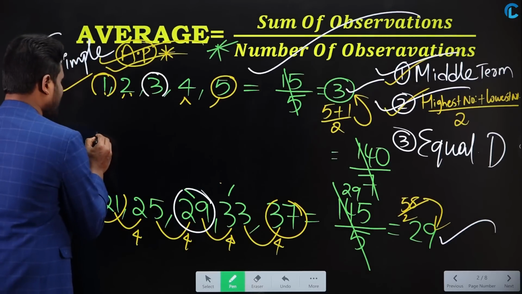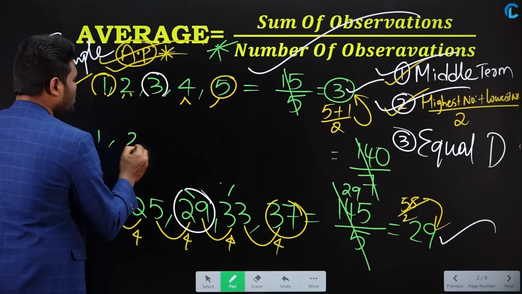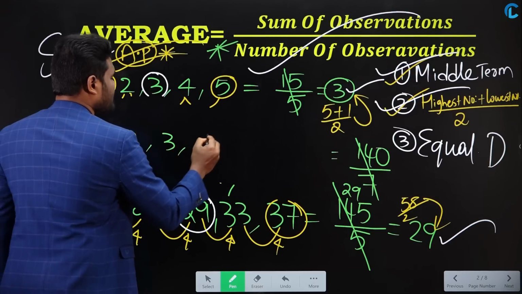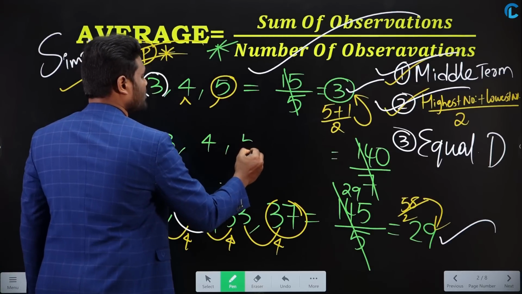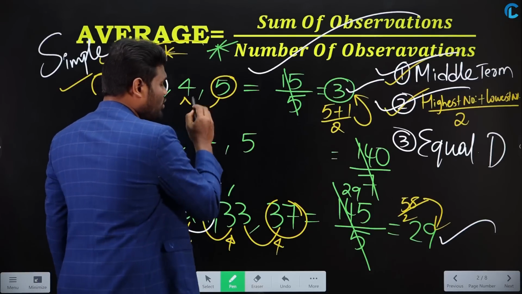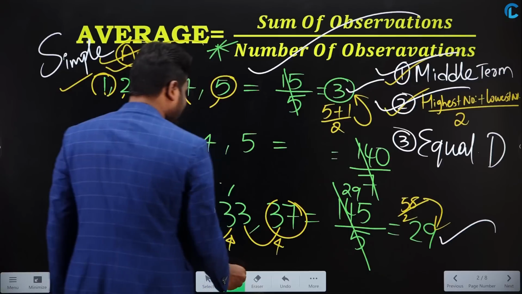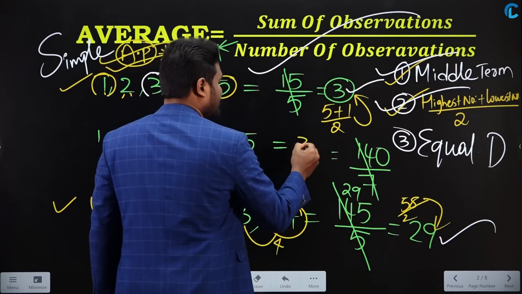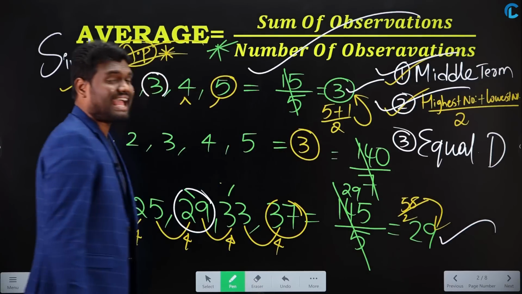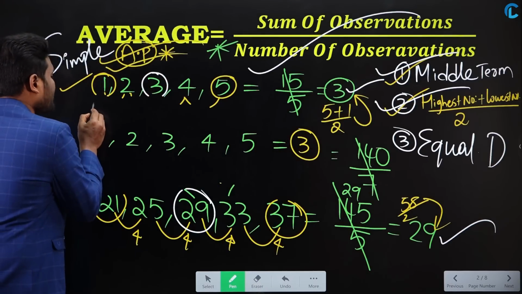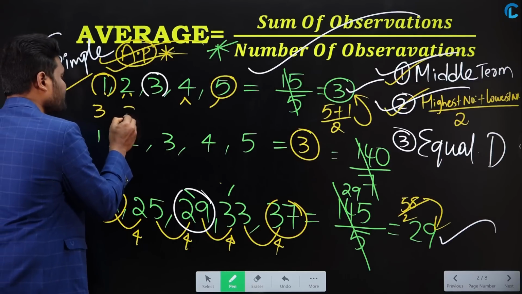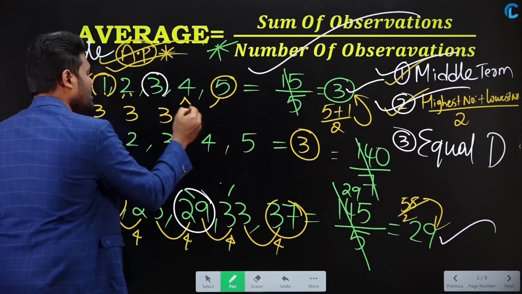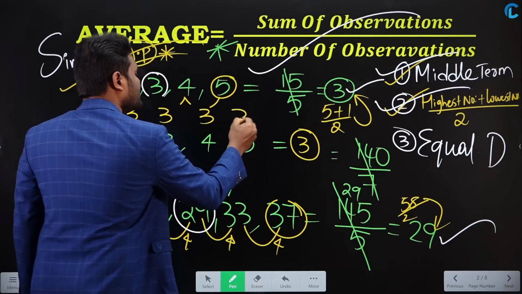Now here I have the numbers 1, 2, 3, 4, 5. For this series, what we have said is that the average is nothing but 3. When I say average is 3, each number should be 3, 3, 3, 3, 3.